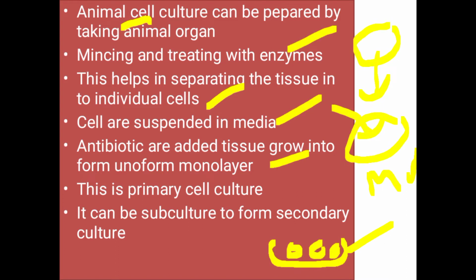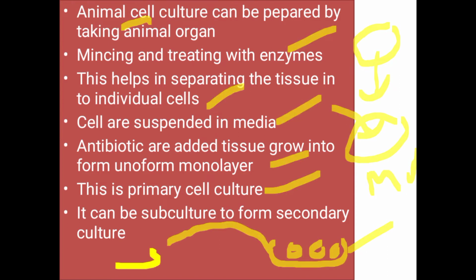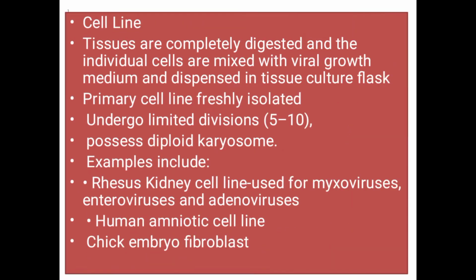Now this monolayer is called primary culture. What is primary culture? When we take cells from the tissue and culture them in the media, these first grown cells are called primary cell culture, and it can be subcultured. You can take it and subculture it by providing fresh media. This is known as secondary culture.